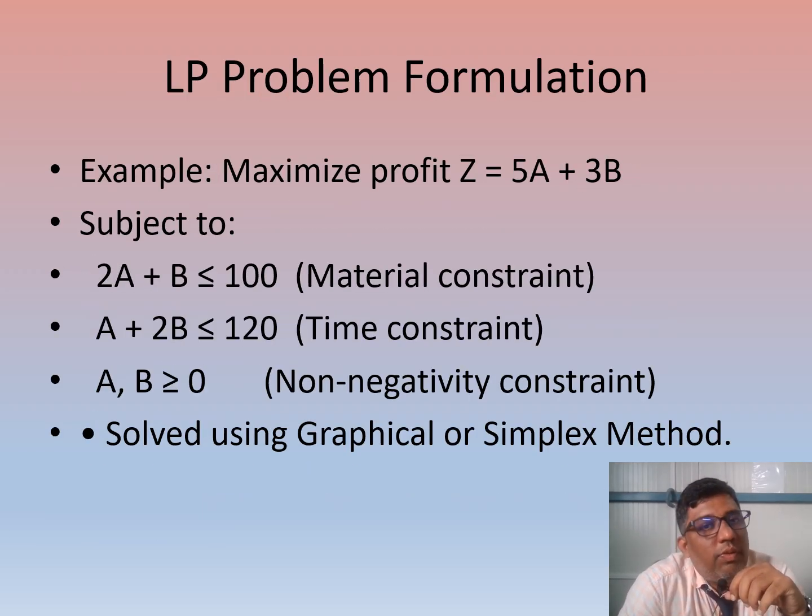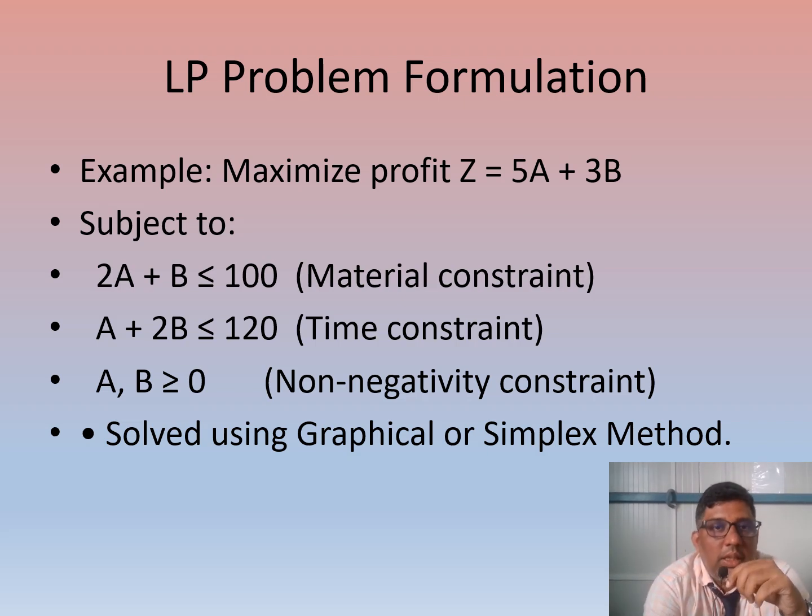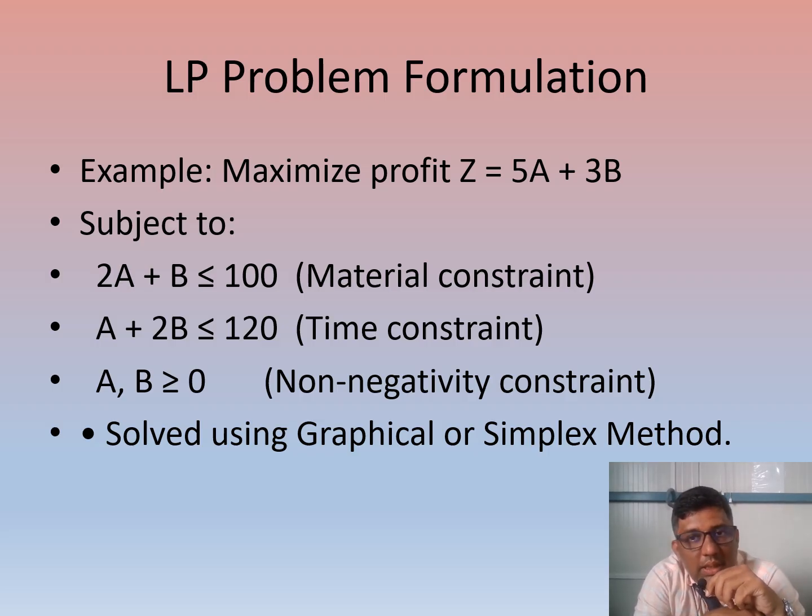Coming to the problem formulation, you can see this is one example of how the LPP formulation is done. You can see here the statement he gave: maximize the profit Z equal to 5A plus 3B. Maximize the profit, I already told, I am going to get profit. So my aim, my goal is that I have to get a profit in my work.